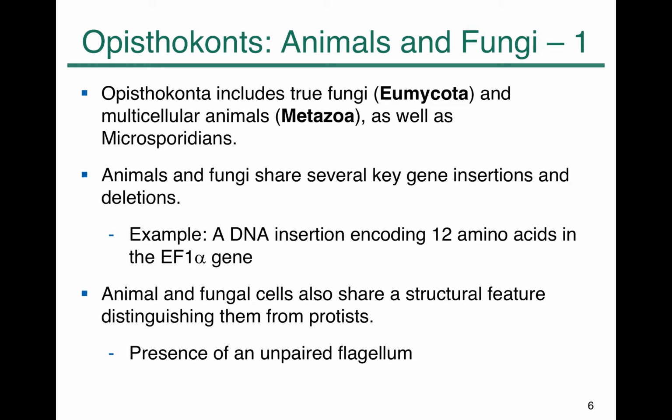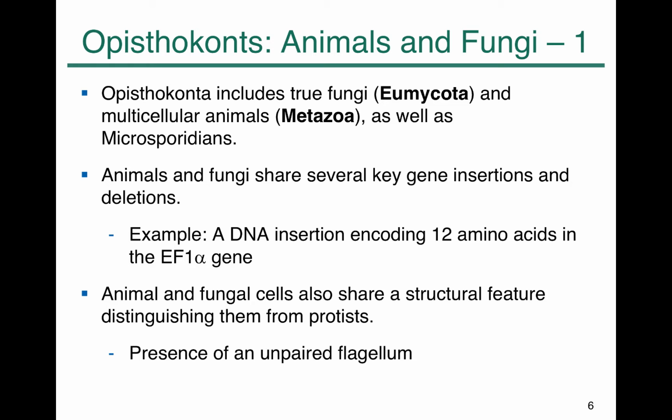Fungi and multicellular animals both have a stage with a singular tail. In the case of animals, sperm. Some of the fungal species also have spores with motility.